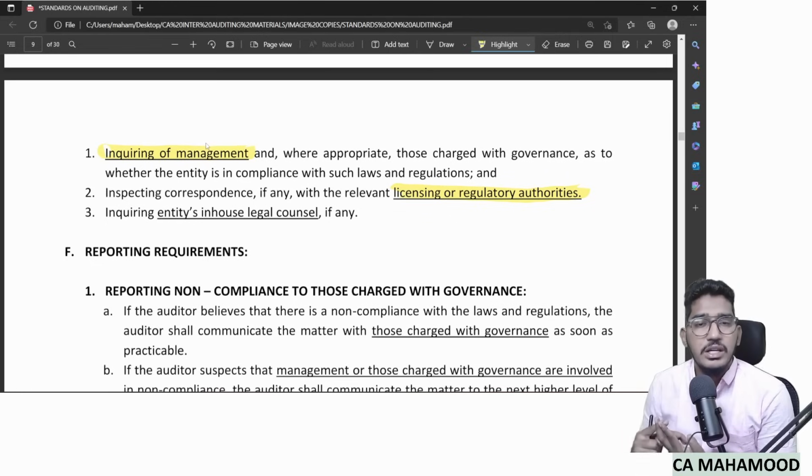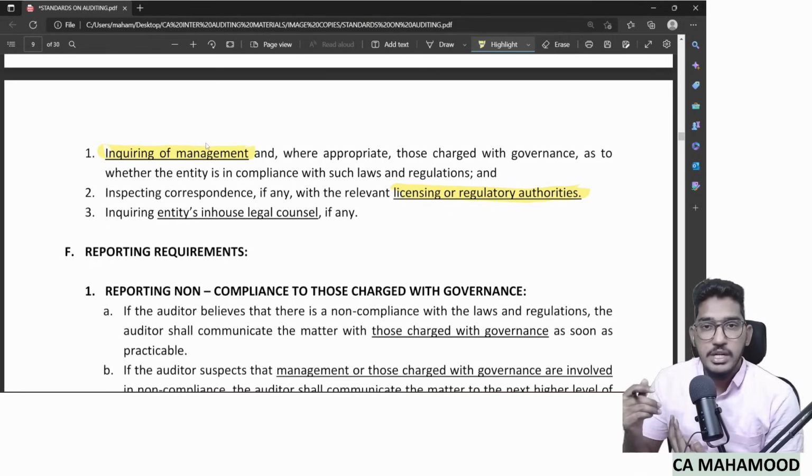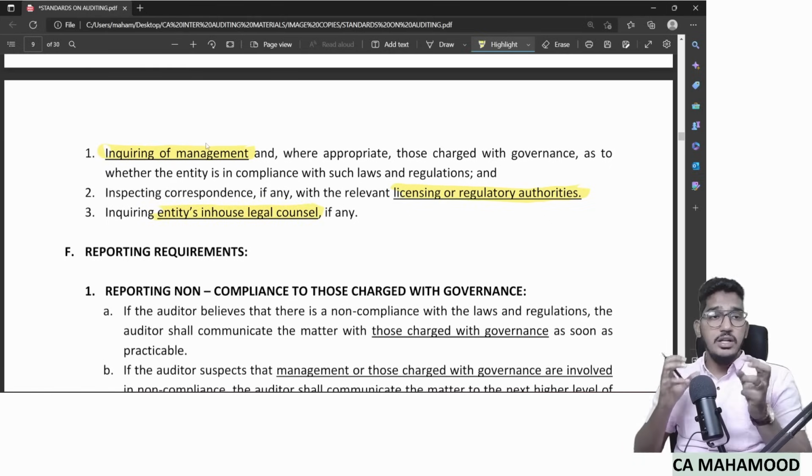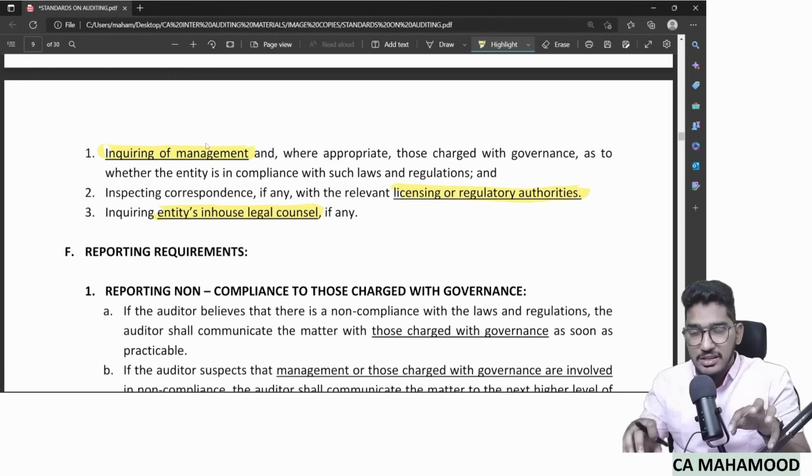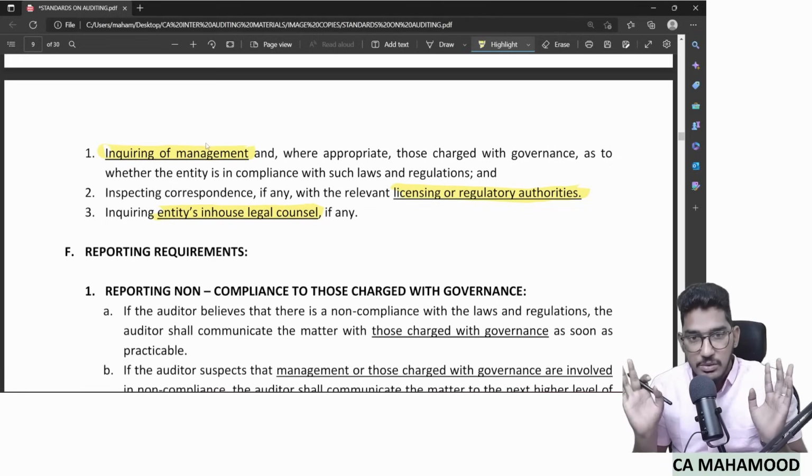Second one, inspecting correspondence, if any, with licensing or regulatory authorities. Nothing but check whether any notices have been received from regulatory authorities, like any pollution department sent you notice. So like that, check whether any correspondence, whether any communication is happening from licensing or regulatory authority. If there is any in-house legal counsel, if the company is having an internal legal department inside their company, go and inquire with the entity's in-house legal counsel.